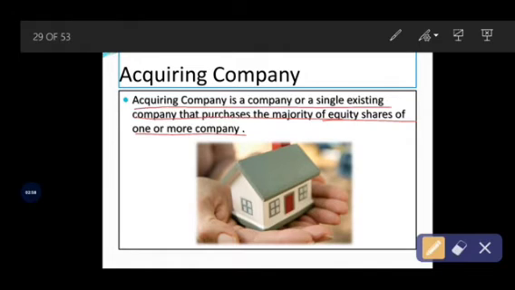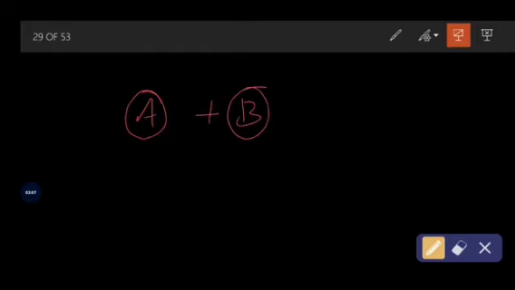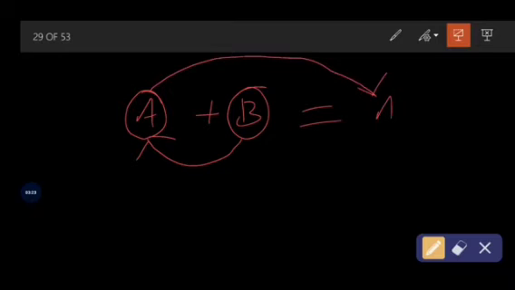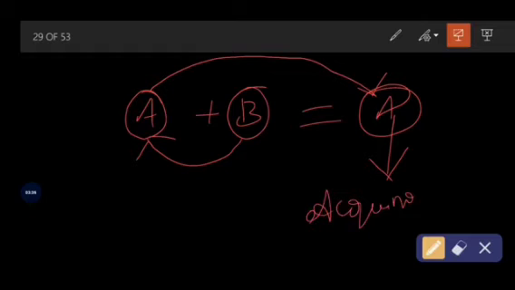For example, assume company A and company B. Company A is acquiring the assets, that is, the majority of the equity shares of B company. Then ultimately A company will take over the business of B also, right? Then this A company becomes the acquiring company.